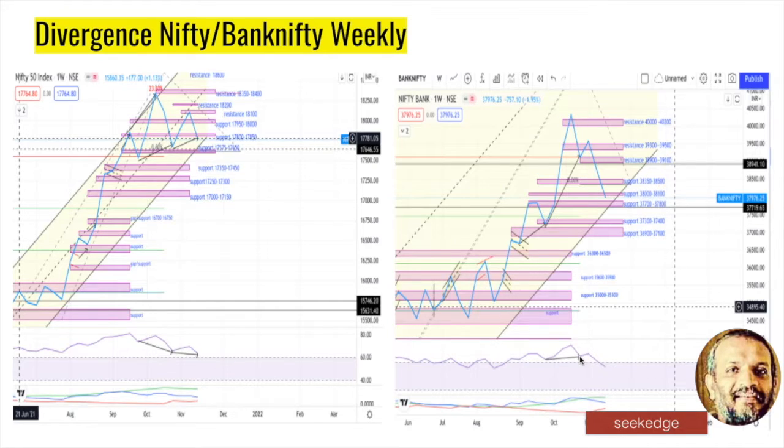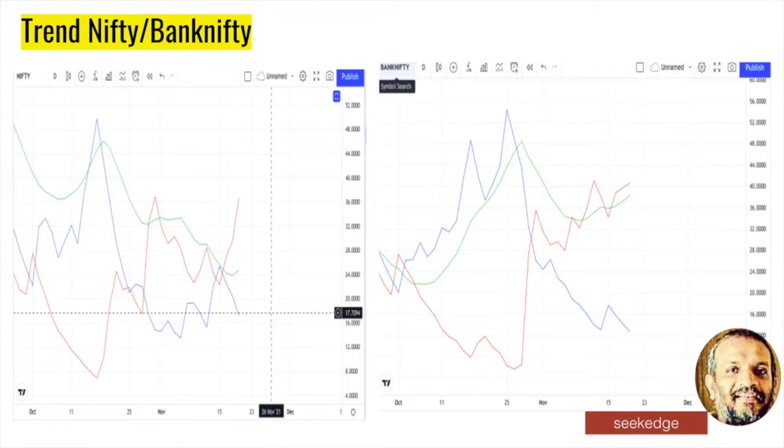But look at Bank Nifty weekly. No hope. It has slipped into the sideways zone and needs to bounce back and climb before we can say anything. So momentum wise and divergence wise, Bank Nifty is very weak. Trend wise, you can see that it has already lost the trend. In the short term daily candles, it is in the bear zone, and the strength of the bearish trend has increased. It is slowly rising up.